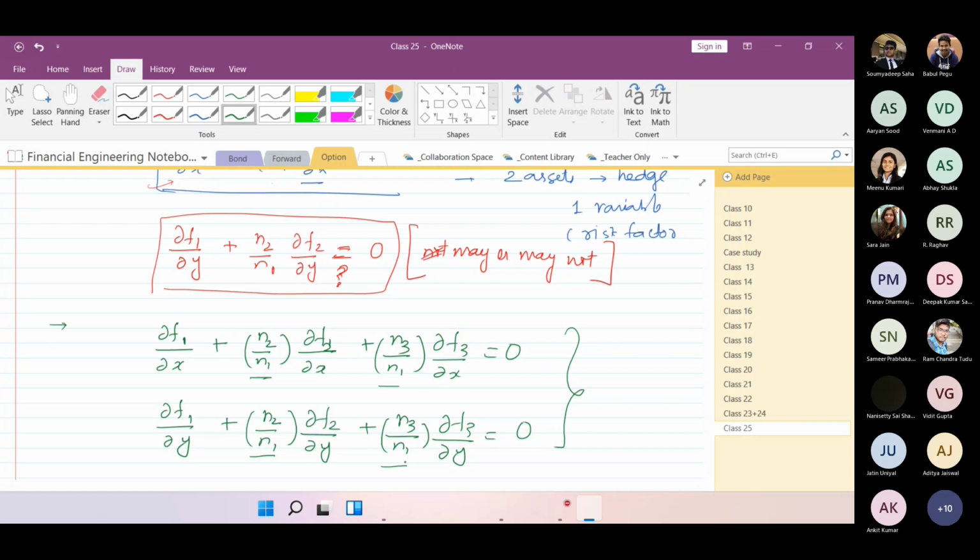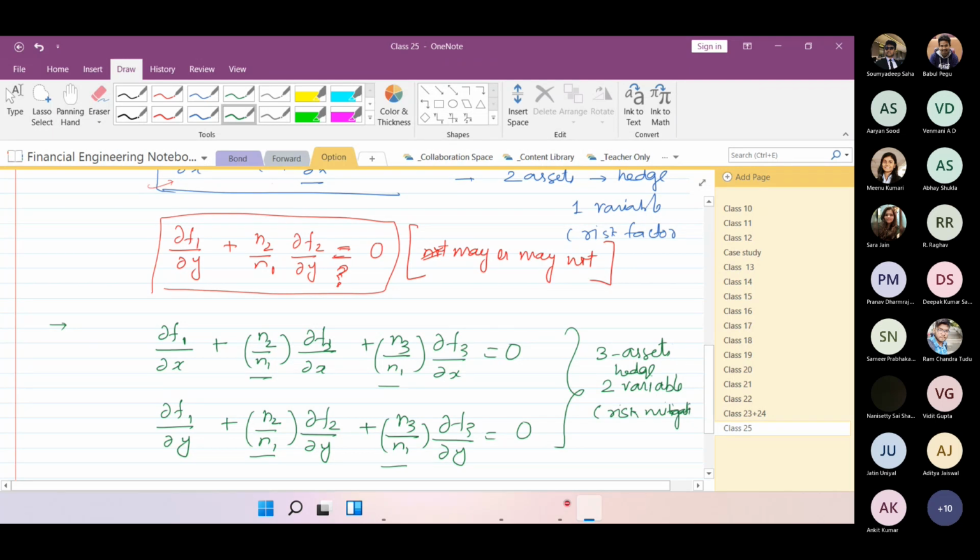Soumyadeep. Yes, sir. Understood. Since there are 3 assets here, we can mitigate two risk factors, right? Yes, understood. Jatin? Yes, sir, it's clear. So you have 3 assets and you can hedge with the 2 variables. So basically this is a 2 risk mitigation.